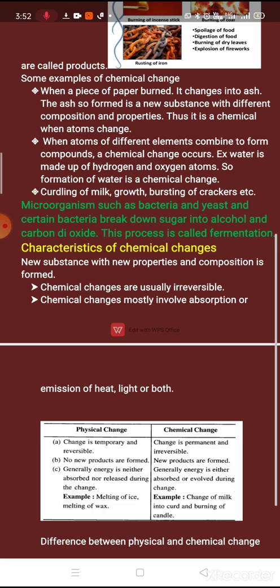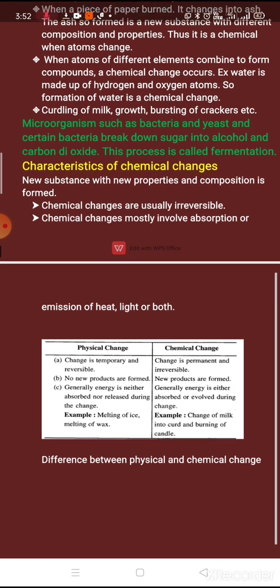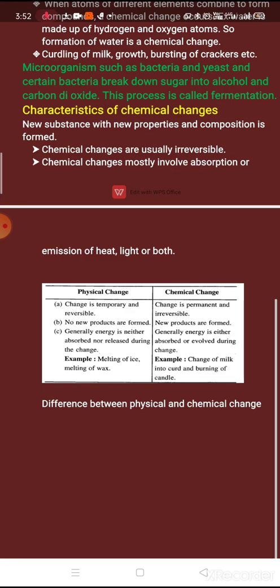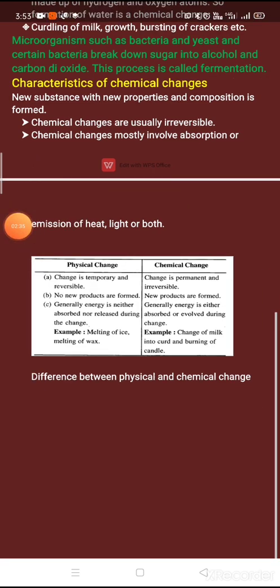Chemical changes mostly involve absorption or emission of heat, light or both. Means क्या होता है chemical changes में, they are absorbing heat, light or maybe both to convert into any different material, right?